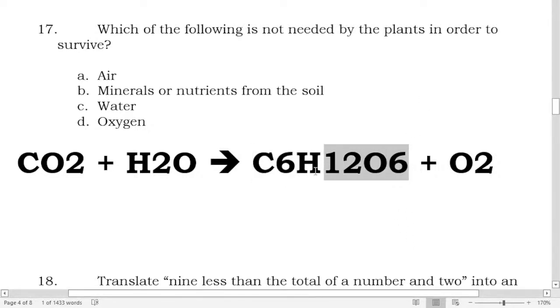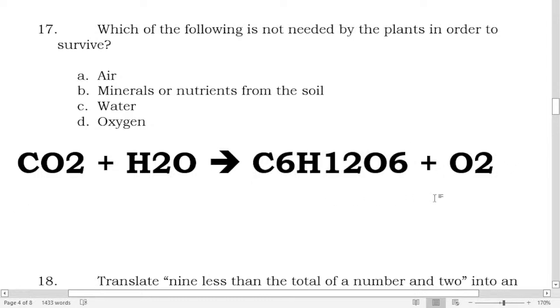And this glucose, C6H12O6, is being used by our cell in the process of cellular respiration, which is happening in the mitochondria, to convert this sugar, the glucose, into the energy we call ATP or adenosine triphosphate, which we need in order for us to move. Okay? That's how important plants are to us, to everyone here where we live.